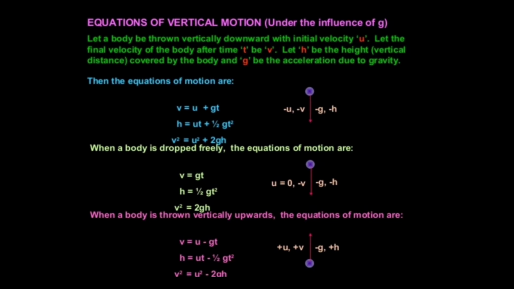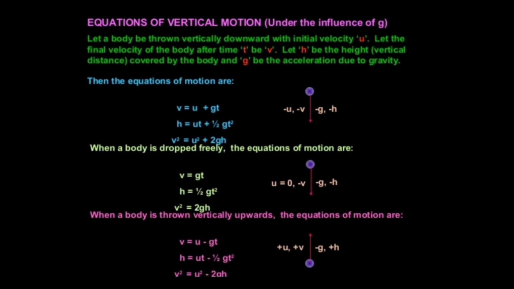There are three equations of motion we have already learned in the first chapter of motion, that is v is equal to u plus at, s is equal to ut plus half at square, and v square minus u square is equal to 2as. When an object is falling towards the earth with an initial velocity u,